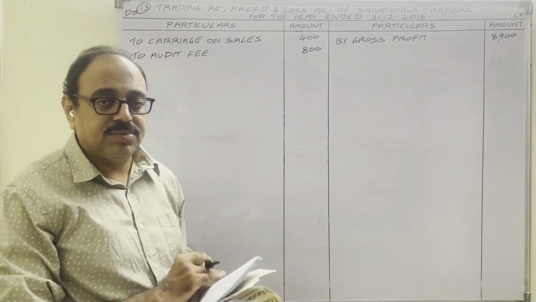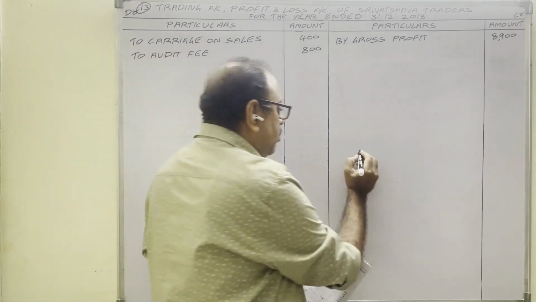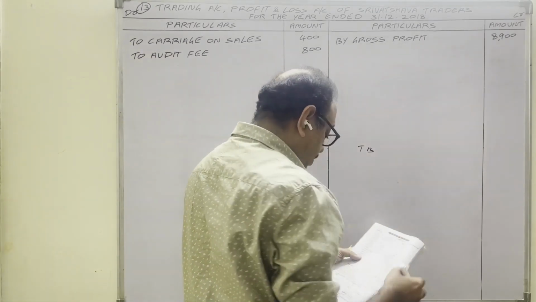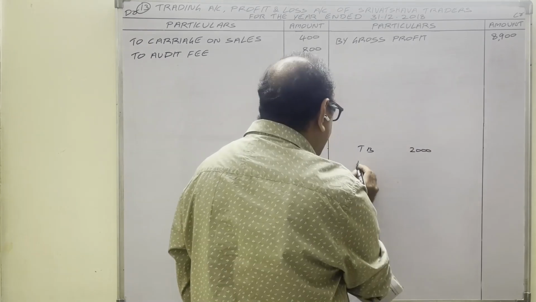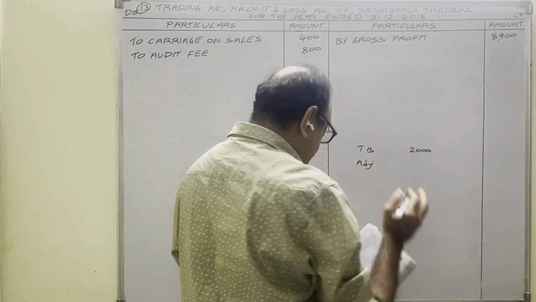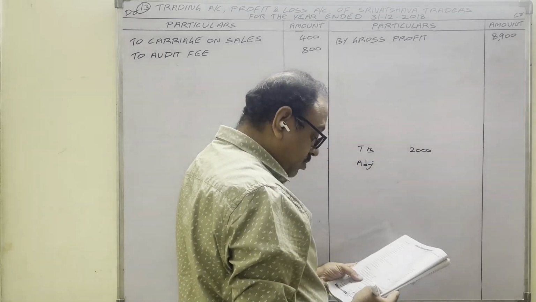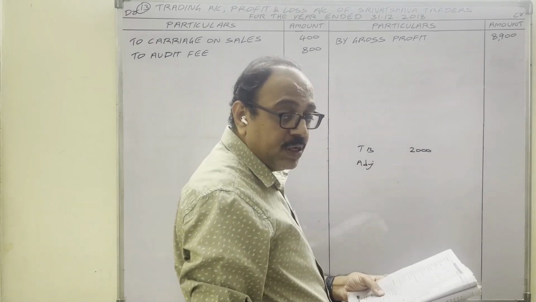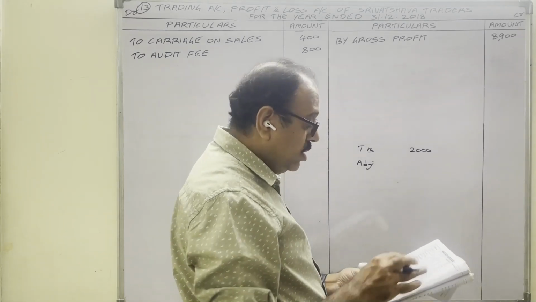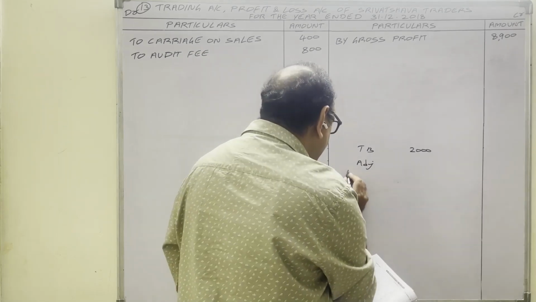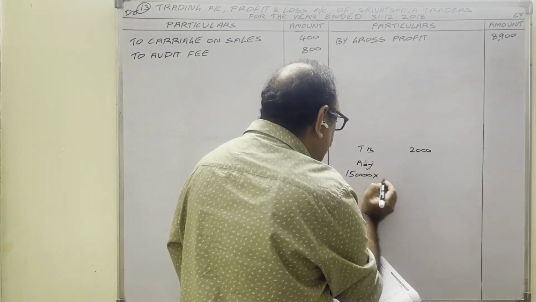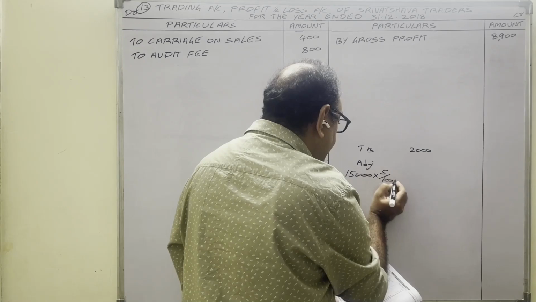First, bad debt reserve. In the trial balance, the bad debt reserve amount is 2000 rupees. In the adjustment, the bad debt reserve amount is not given, the percentage is given, 5%. We have to calculate it on debtors. Debtor value 15,000 rupees. On 15,000, 5%.